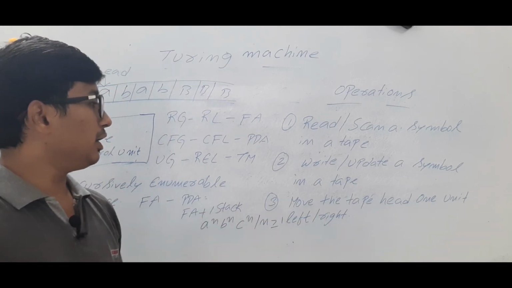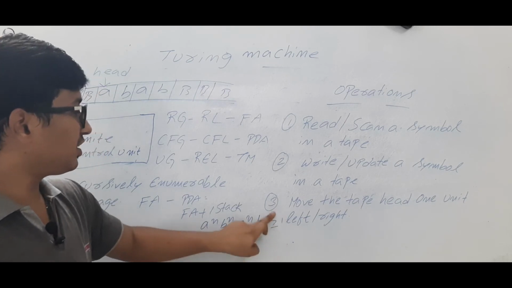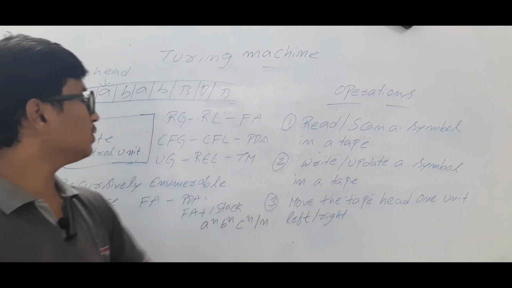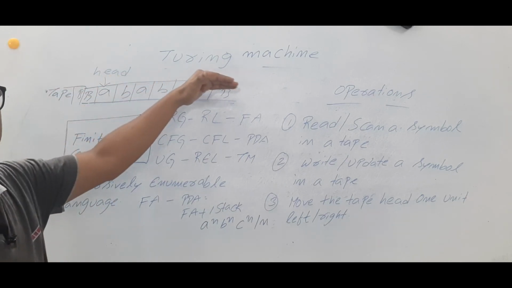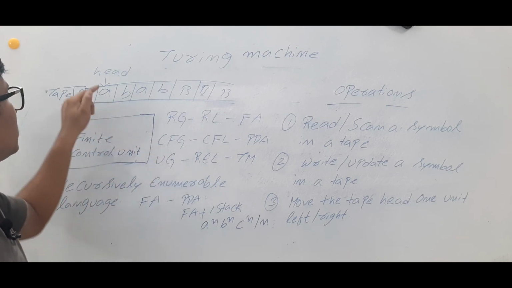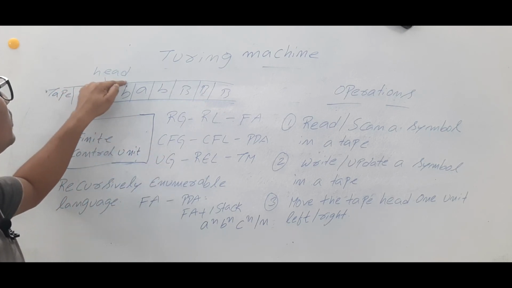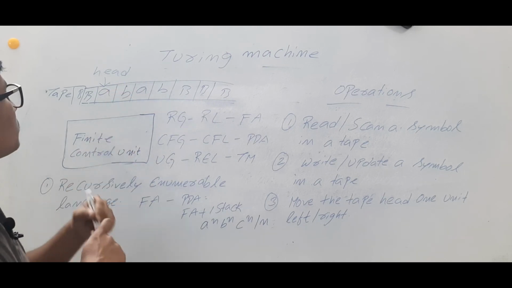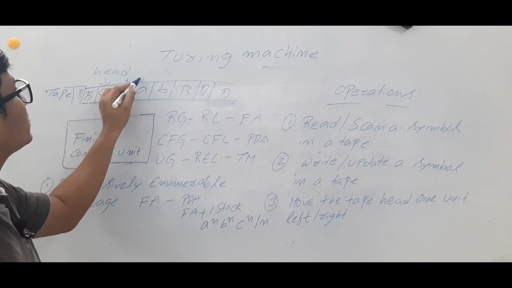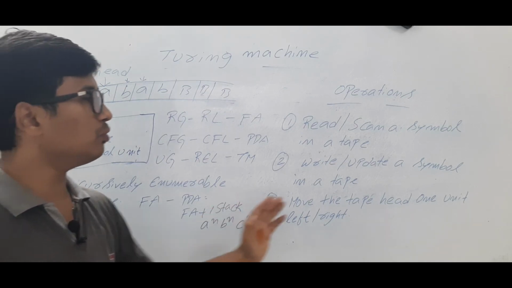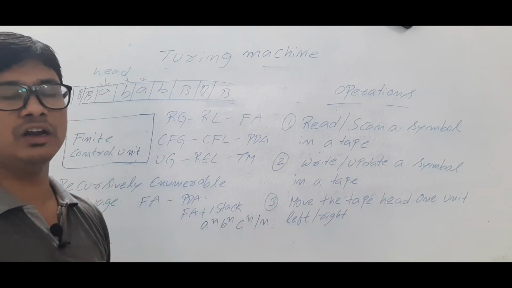Third, move the tape head 1 unit left or right. Is it clear? Move the tape head 1 unit left or right, means you can move towards the left or to the right, but 1 unit at a time. If your tape head is here, either you can move here or here at one time. After that, suppose it came here, then in the next iteration you can move here, like that. At a time you can move 1 unit either left or right.